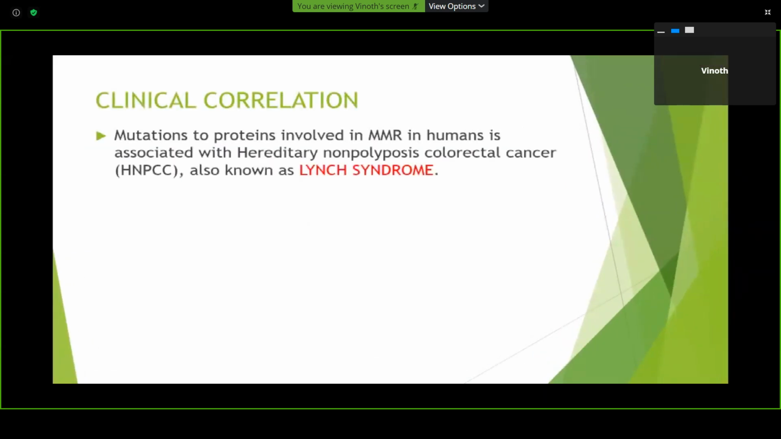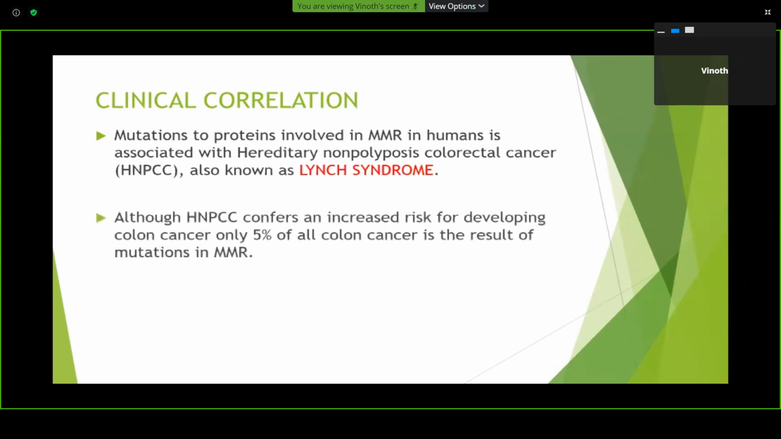So here we have a clinical correlation. Mutation to the MUT protein involved in mismatch repair in humans is associated with hereditary non-polyposis colorectal cancer, also known as Lynch syndrome. Although Lynch syndrome confers an increased risk of developing colon cancer, only about 5% of all colon cancer is a result of mutation in mismatch repair.